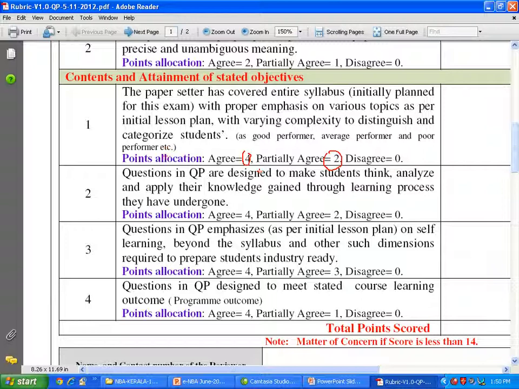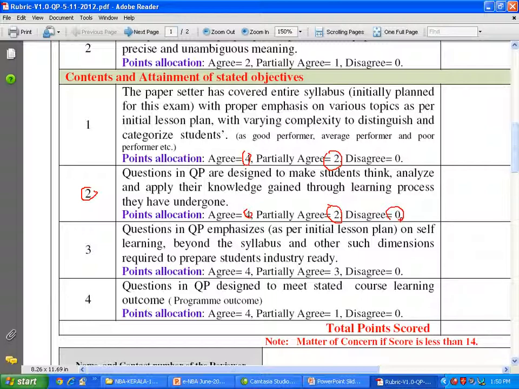Disagree 0. Second one is that questions in the QP are designed to make the students think, analyze and apply the knowledge gained through the learning process they have undergone. Agree again 4, partial agree 2. We give scope for the teacher to improve their question paper, and this is 0.